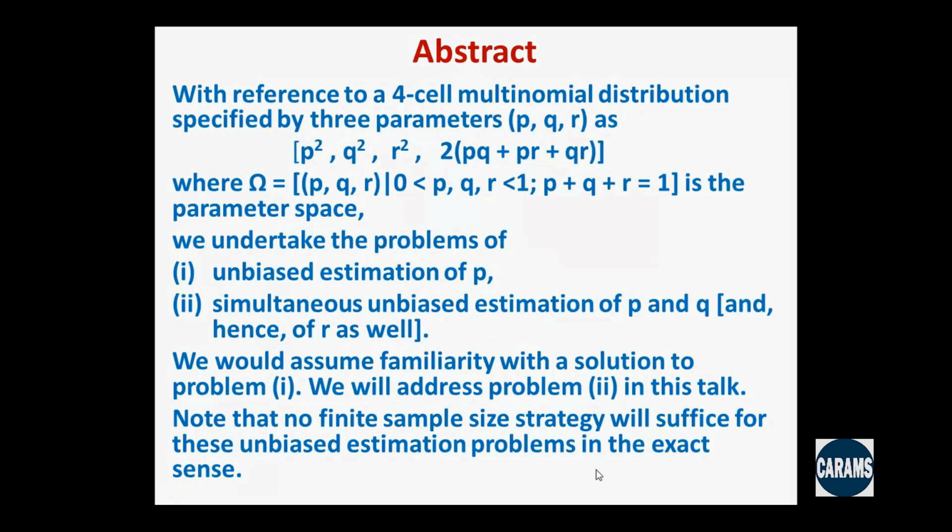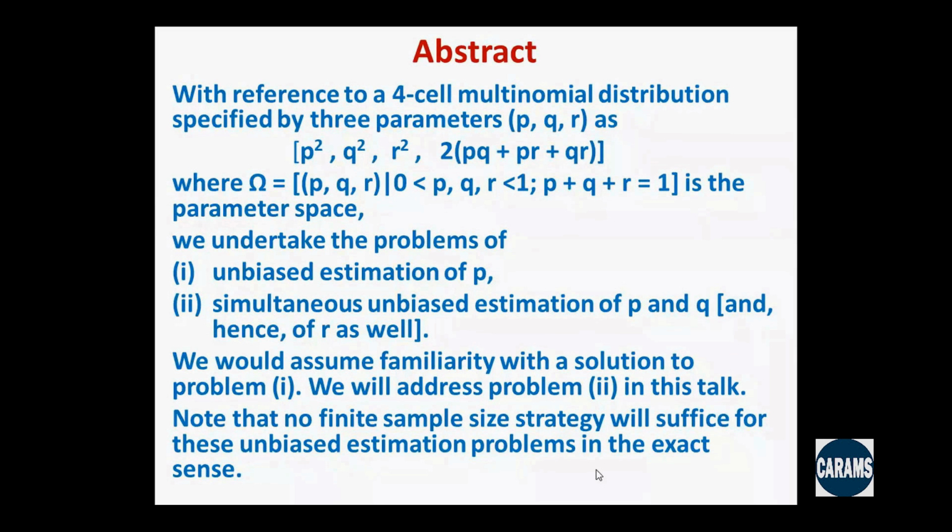Now the question is, the 3 parameters P, Q, R are bounded by the linear relation. So if we are talking about unbiased estimation of these parameters, and if we can take care of 2 of them, the third will be automatically understood because of this linear relation.